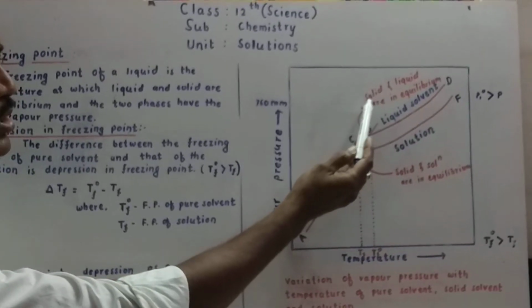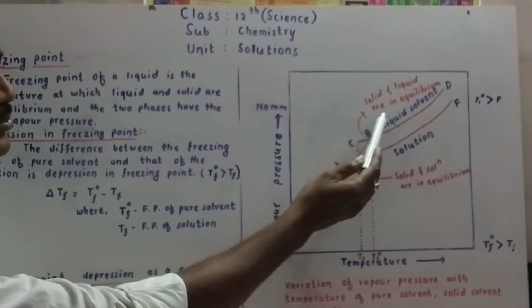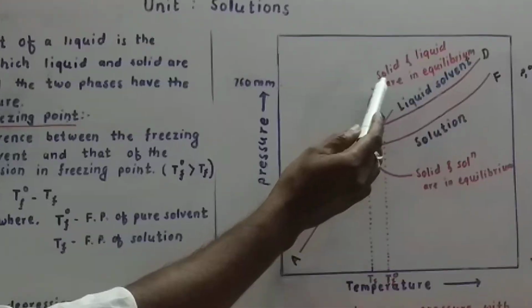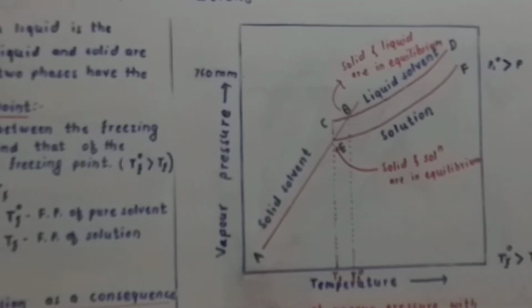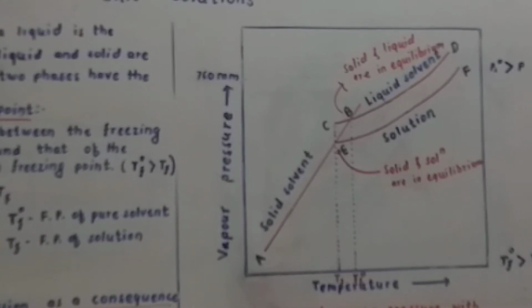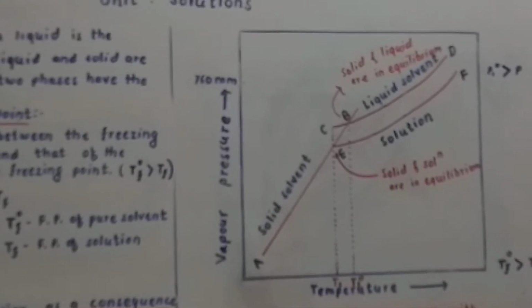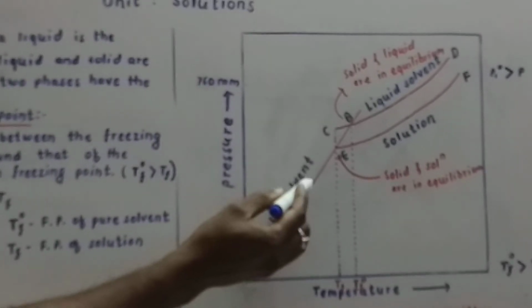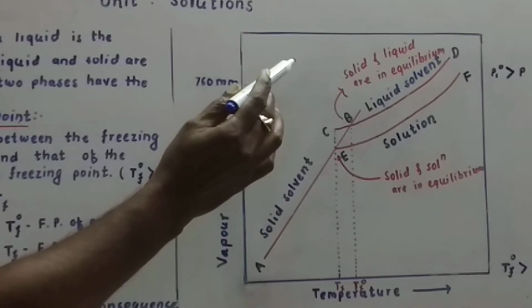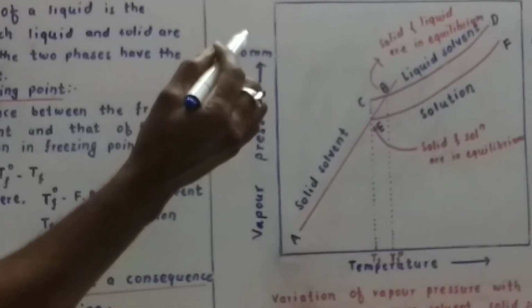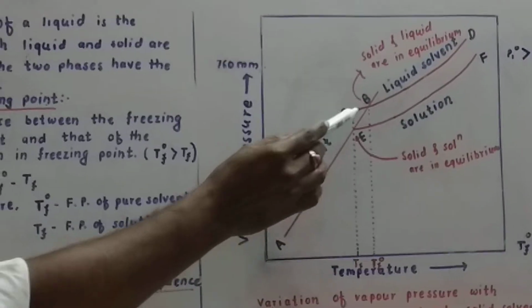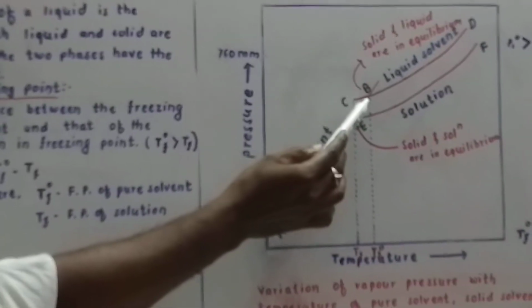Here solid and liquid are in equilibrium. Here solid does not dissolve in solvent. For example, salt does not dissolve in ice.